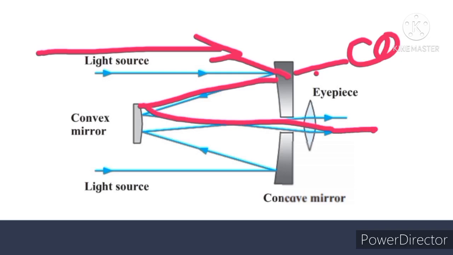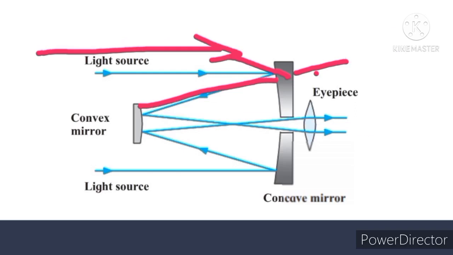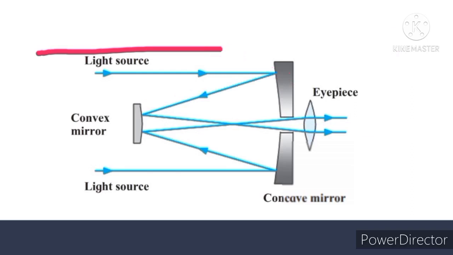So here the light rays get deflected by the concave mirror, then again deflected by the convex mirror, and they pass through the hole in the concave mirror and into the eyepiece. So in this the concave mirror has a hole, and instead of a plane mirror, a small convex mirror is used. Remember this construction of the Cassegrain telescope.